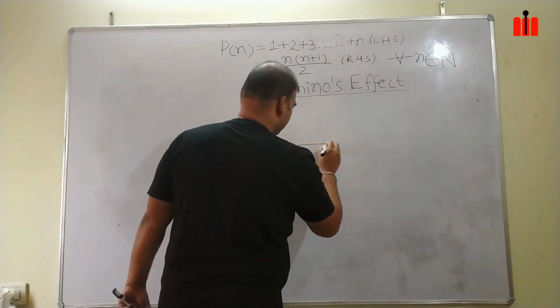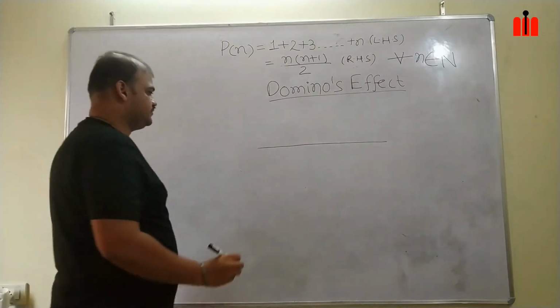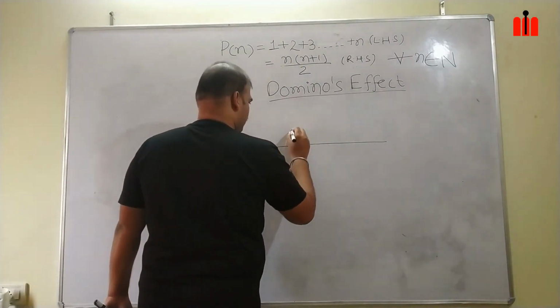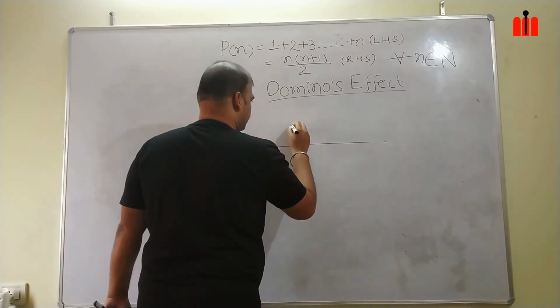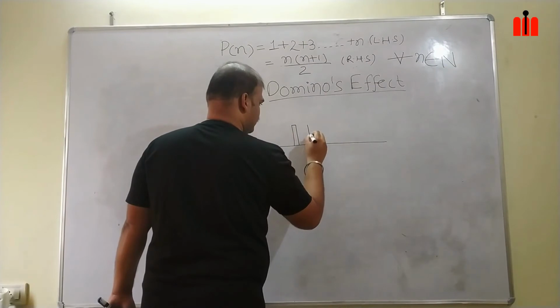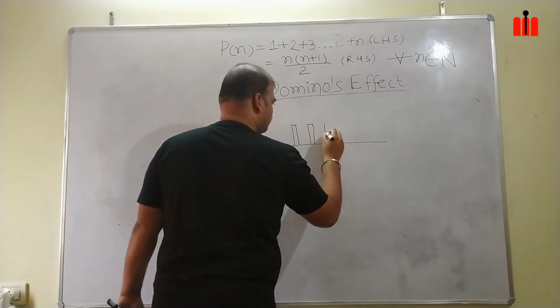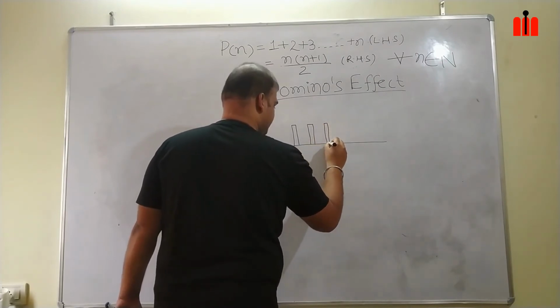This is my horizontal plane. These are my equally spaced plates.